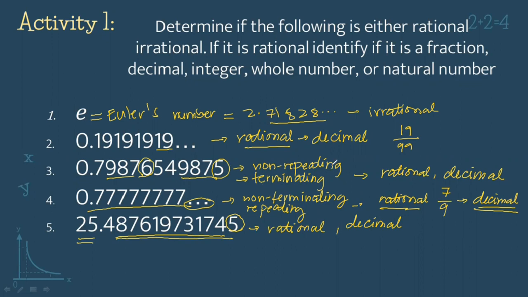Pero kung ang number po ay non-terminating lang, pero repeating, katulad po ni 0.777 and so on and so forth, ibig sabihin po, rational pa rin po siya. So, yung main takeaway po natin dito, kapag ang number is both non-repeating and non-terminating, that is an irrational number.